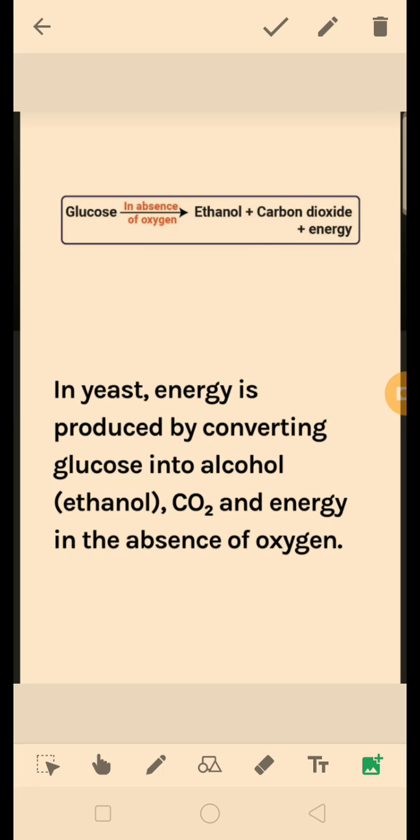So students, it was about anaerobic respiration, that it takes place in the absence of oxygen and less amount of energy is released as compared to aerobic respiration. And it can be of two types. It can be in the absence of oxygen, or there can be a lack of oxygen. Lack of oxygen releases lactic acid, whereas absence of oxygen produces ethanol and carbon dioxide and less amount of energy. So I hope now anaerobic respiration is clear to you.